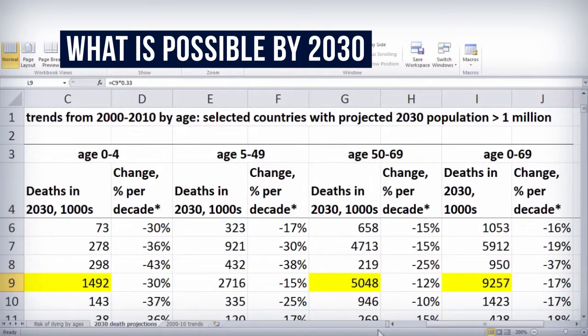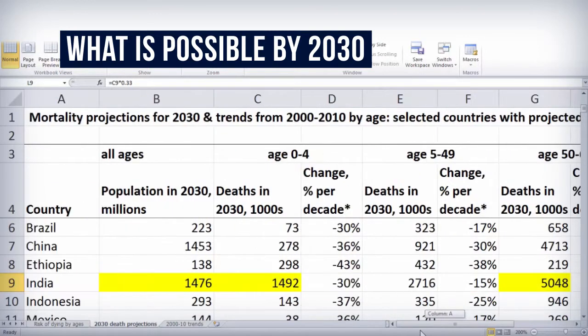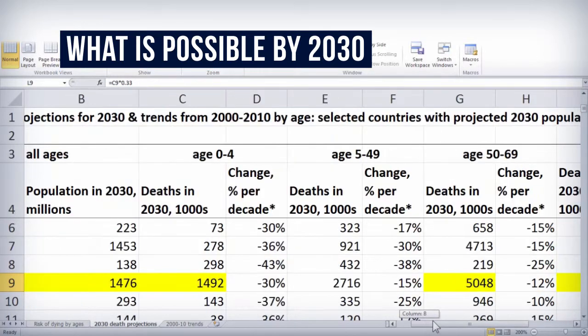So to summarize, my key goals are, as in the Norheim paper, a 2/3 reduction in childhood deaths and in maternal deaths, and a 2/3 reduction in TB, HIV, and malaria deaths, much of which occur at ages 5 to 49, and a 1/3 reduction in non-communicable diseases and injuries. And the non-communicable diseases occur largely at ages 50 to 69.